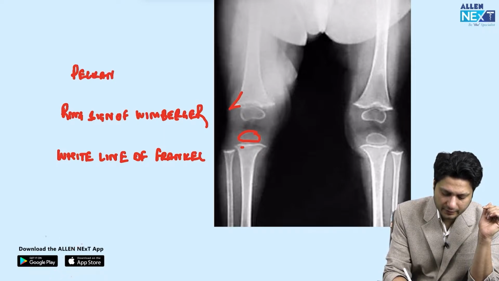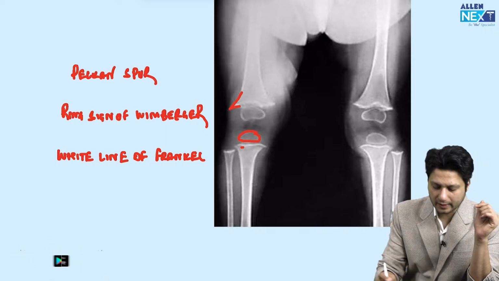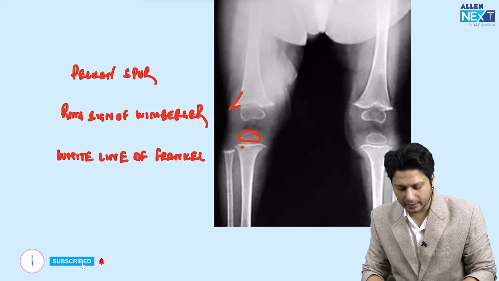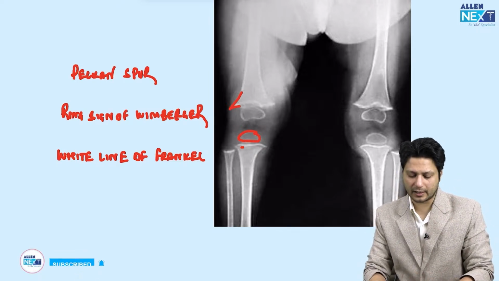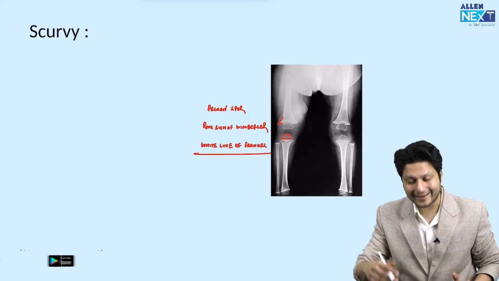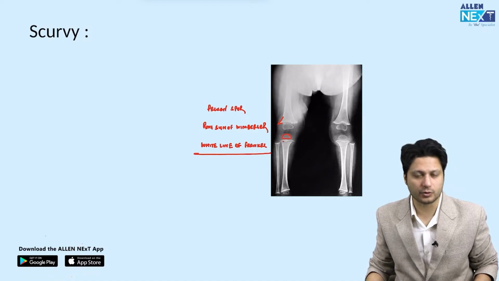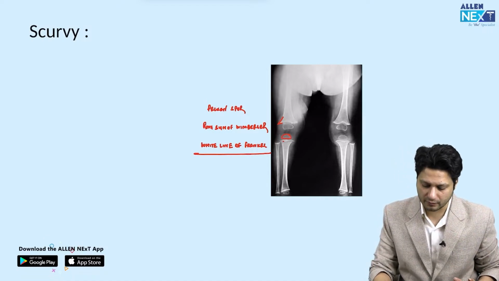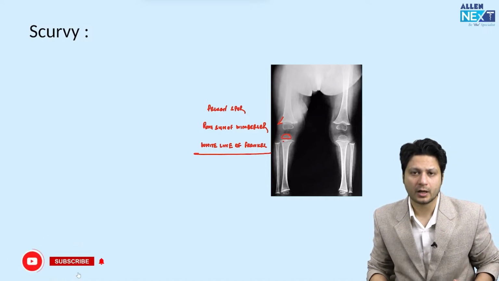तो ये आता है scurvy से related question. Although scurvy से related question is not that very frequently asked, लेकिन हाँ, white line of Frankel is something that they used to ask very frequently, जिसका हम आंसर देते हैं rickets, but rickets is not the answer for this question. Scurvy always is the answer for this white line of Frankel related question.